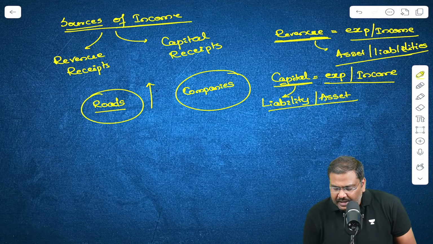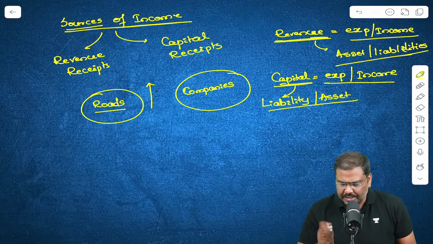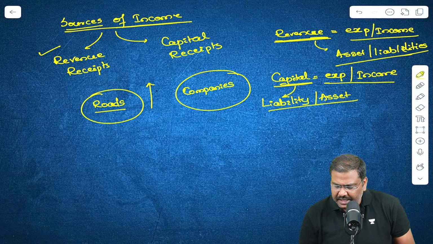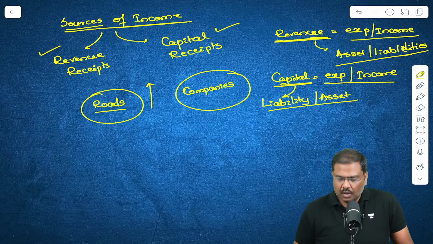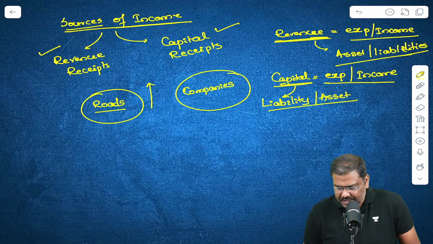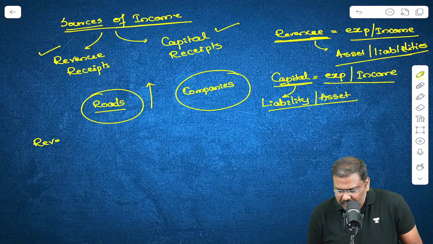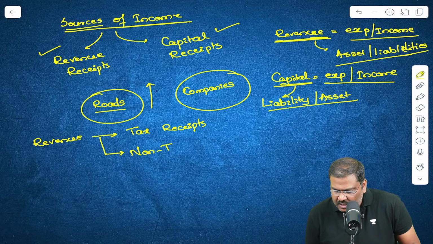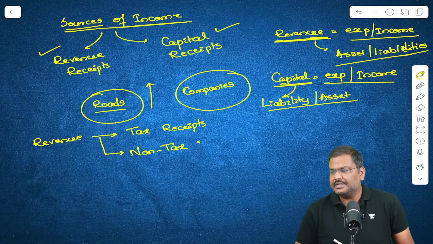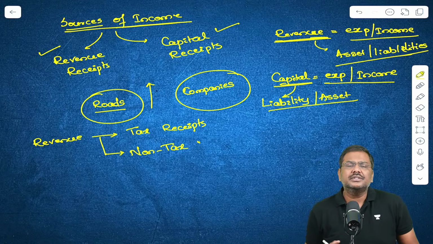So sources of income, there are two sources. One is called revenue receipts and the second one is called capital receipts. What are the examples of revenue receipts? I'll write it here. The revenue receipts, the best example for this is the tax receipts as well as non-tax receipts. Tax as well as non-tax.